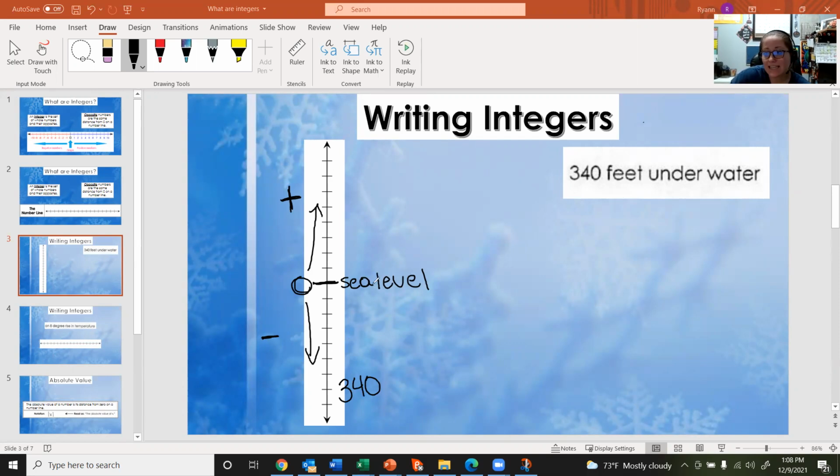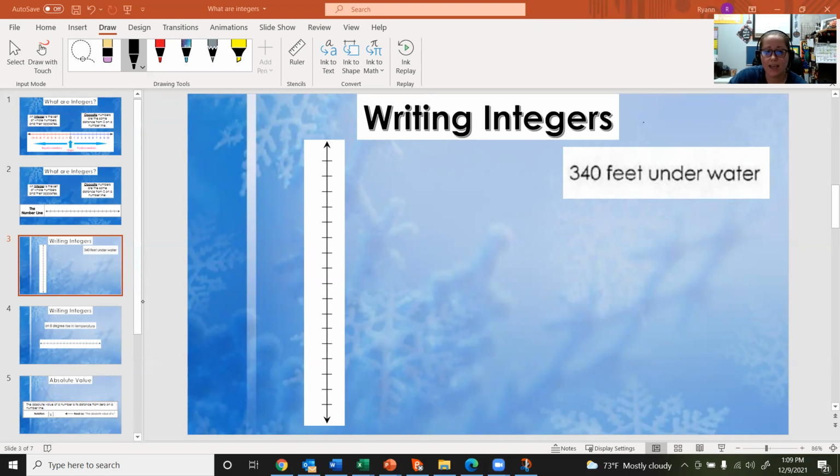Since we know that sea level is zero and we're going below sea level, we could define this situation as being negative 340 feet as compared to where the water's surface is. And that's how we could write this as an integer: negative 340 feet is equal to 340 feet below underwater or below sea level.